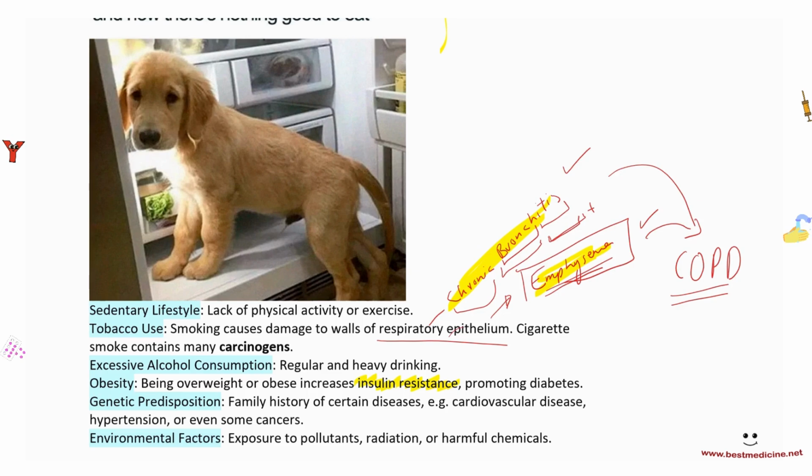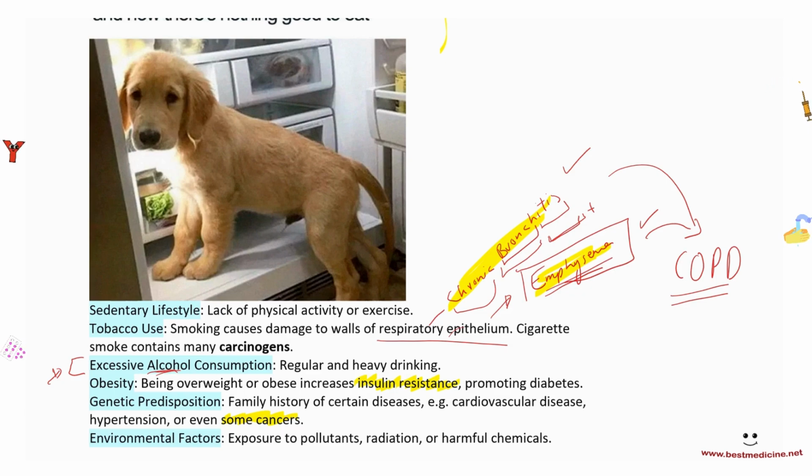Remember that alcohol is a poison, and we talked about in the circulatory system chapter a vein that links the small intestines to the liver, which is supposed to detoxify toxins. So if alcohol is a toxin, then you want to detoxify this, and that is done by the liver. So all the alcohol pretty much that we consume goes to the liver, and that can cause severe liver diseases such as liver failure, fibrosis of liver, as well as liver cancers. Genetic predisposition. Yeah, family history of certain diseases, for example, cardiovascular disease, hypertension, and even some cancers like breast cancer. Some people have the genetic predisposition to this.